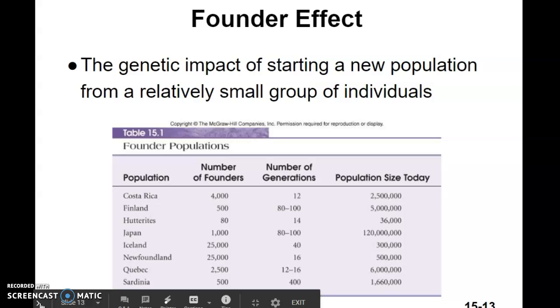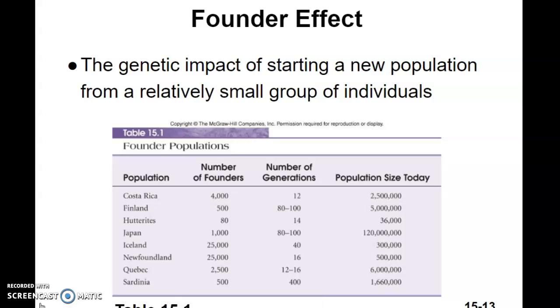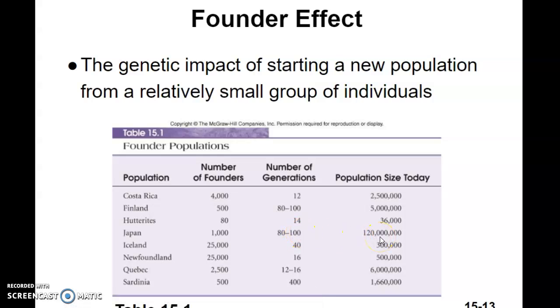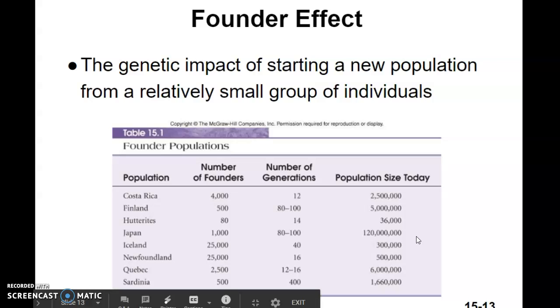All right, so if we look at different groups, we can see how they have similar looks. When you look at these people, you can say, okay, this is a typical Icelandic trait, this is a typical Japanese trait. So if we look at how the founder syndrome affected that and how they look today, in Japan, that's a classic example. You only had 1,000 people from Asia come over to the island. Over 80 to 100 generations later, there are now 120 million people, which is why the Japanese have certain looks that are associated with being Japanese.